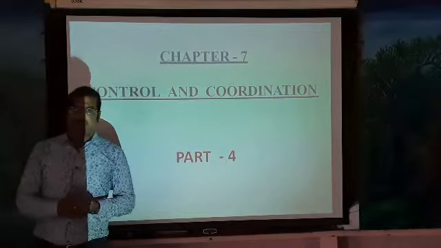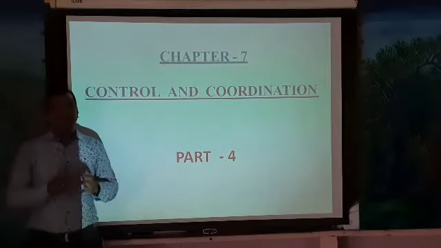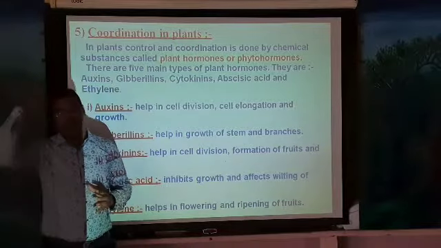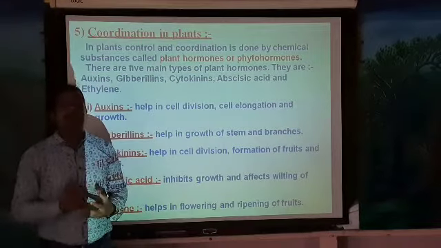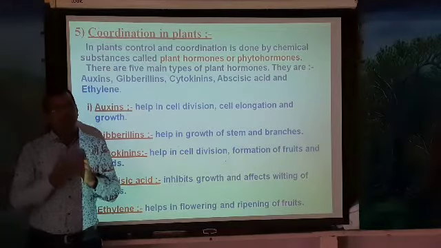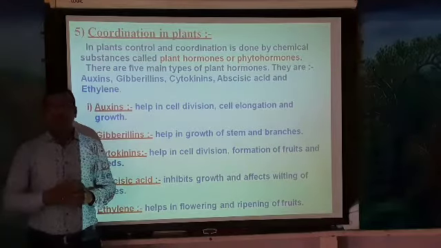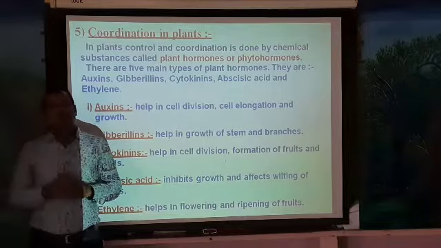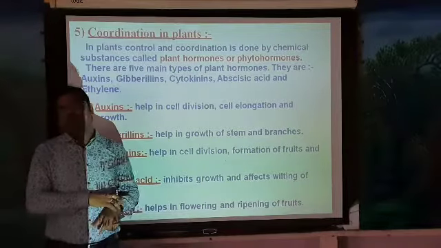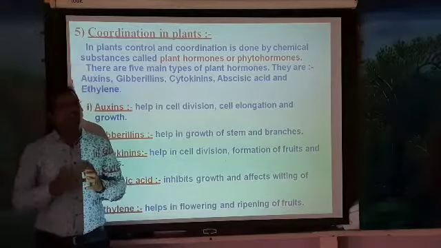In the same way, our brain is also protected by the bony case called the cranium. So the cranium protects our brain, whereas the spinal cord is protected by the vertebral column. So the vertebral column protects our spinal cord.